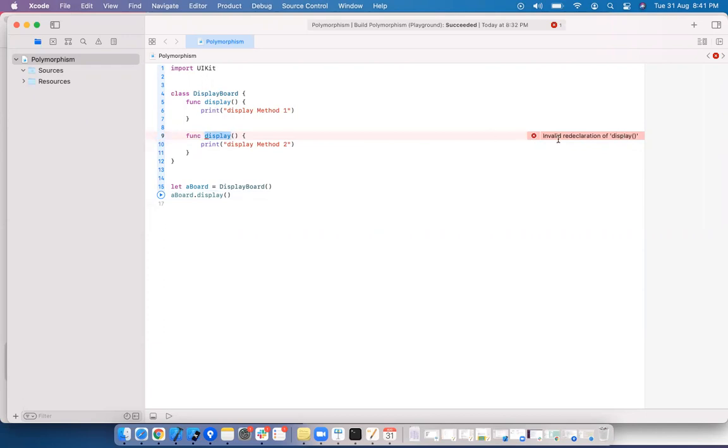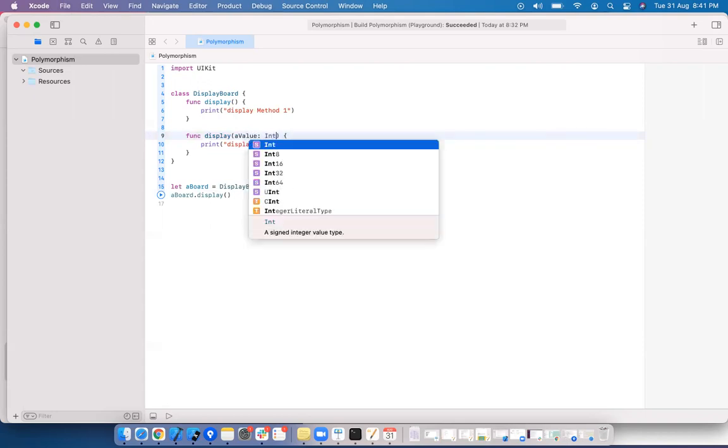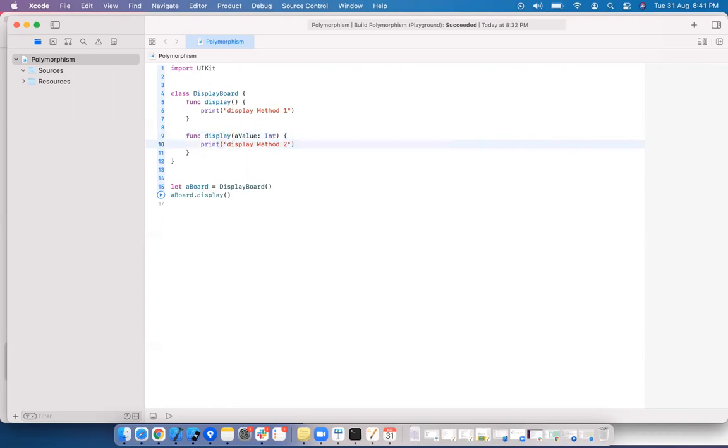Duplicate is not allowed. Same method name is not allowed. Invalid redeclaration. If you want to have the same method name, there should be a change in either number of parameters, or order of parameters, or type of parameters. I'm just giving a value here. I want to use the same implementation. Now this is accepted because the method name is display, here also display, but there is a difference in number of parameters. Here 0 parameters, here 1 parameter.